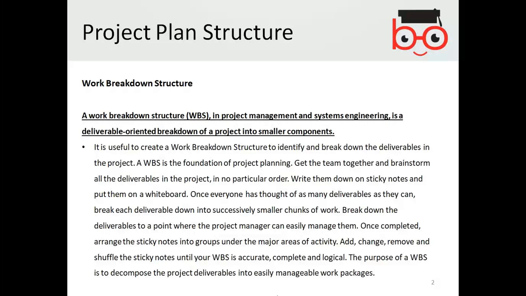So it is advisable that you break down the project activities into some parts.